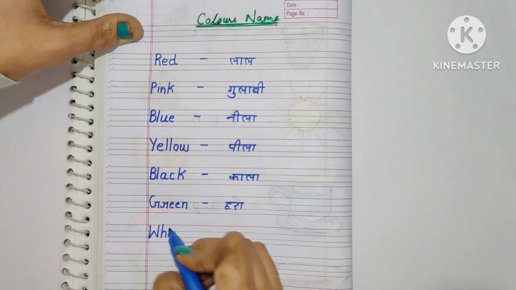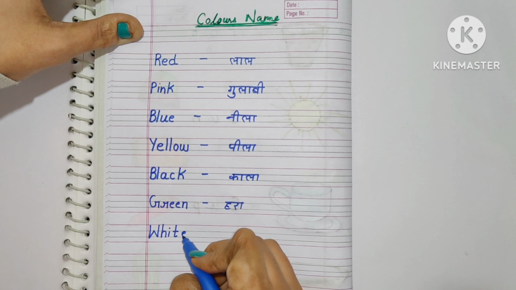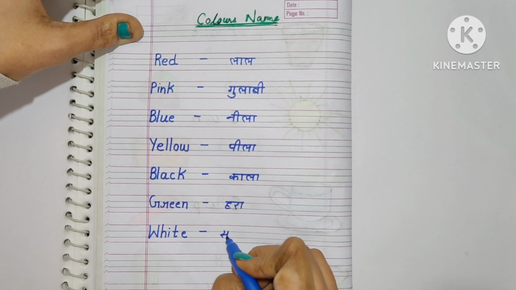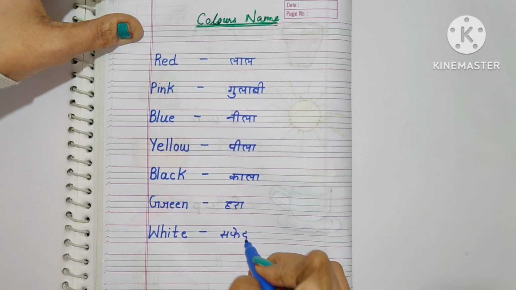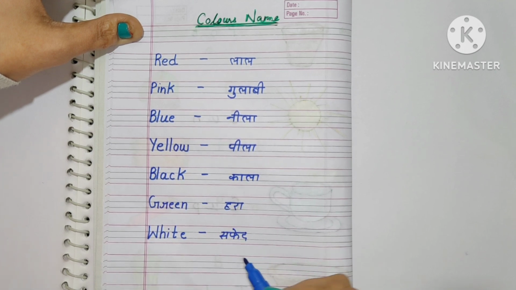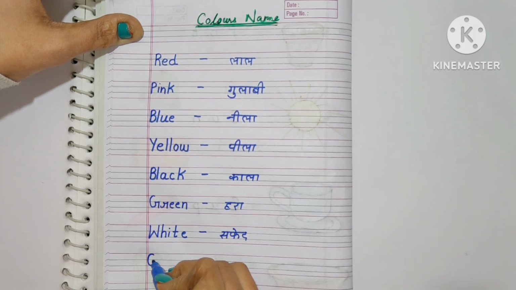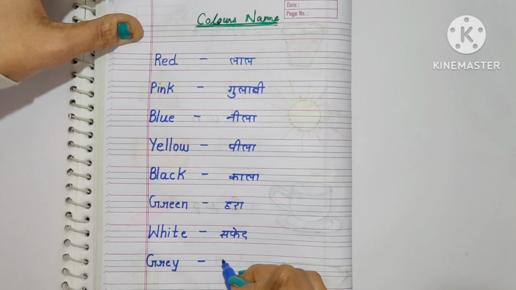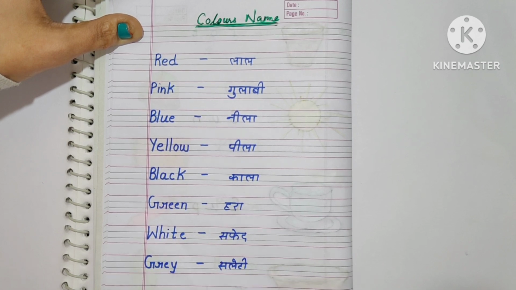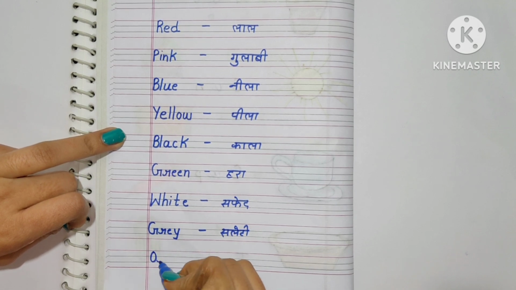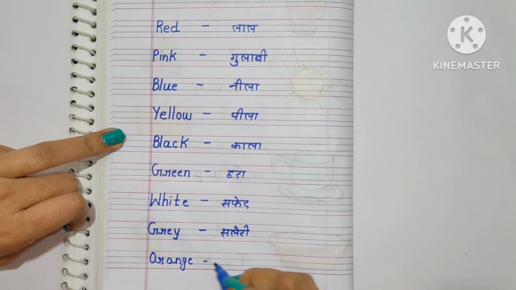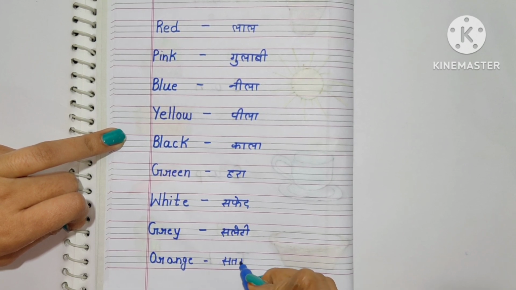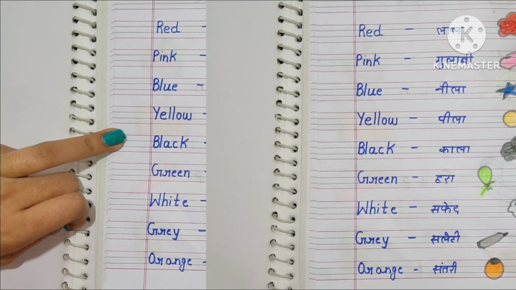W, H, I, T, E, white. White means safed. G, R, E, Y. Grey. Grey means slaty. O, R, A, N, G, E, orange. Orange means santri.